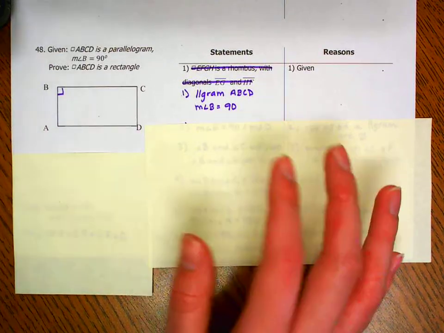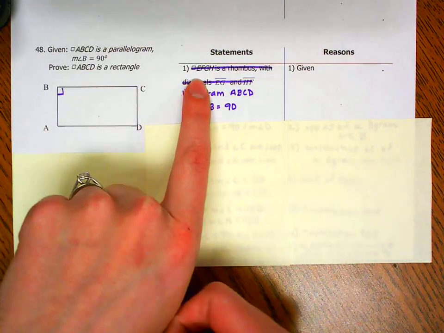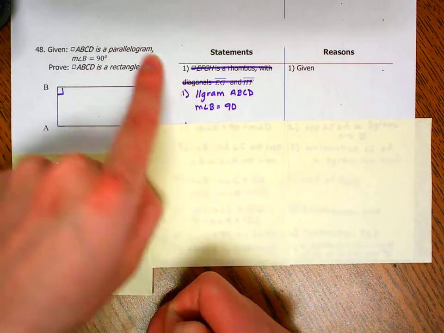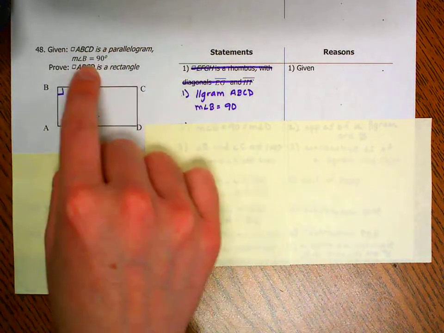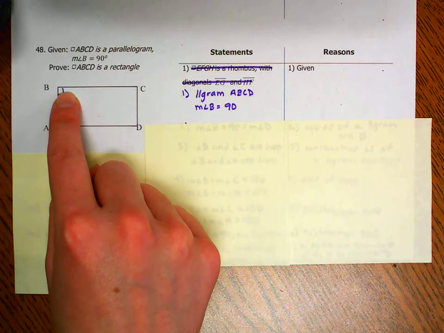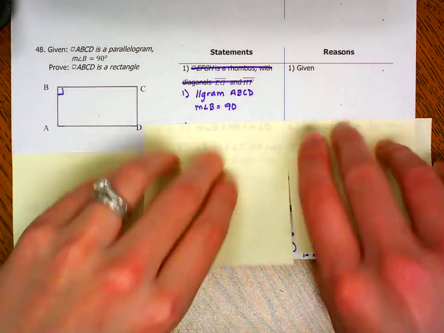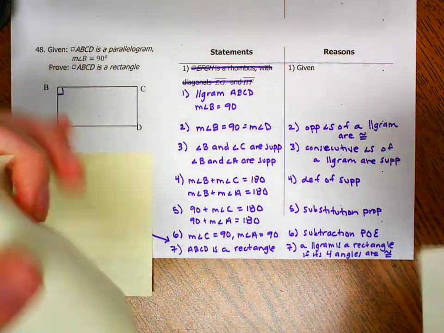Okay, we made a small mistake. We were copying this from an old proof and just forgot to delete that out. So I just rewrote that. We know that ABCD is a parallelogram, and I know the measure of angle B is 90 degrees. So I've already done this one. I'm just going to walk you through my steps.